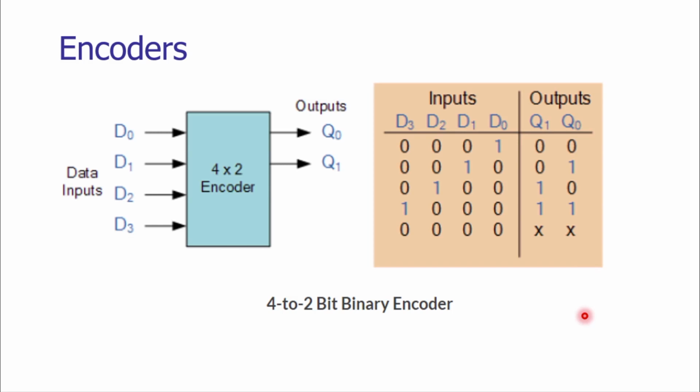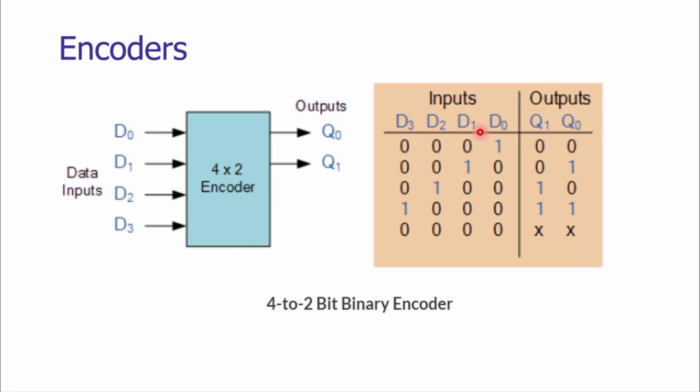But let us consider the case when two data lines are giving positive input. Suppose D1 and D2 both are giving us the positive input, then what will happen? Then the output Q1 and Q0 will also give the result as 1 1, which is clashing, same as the D3 input line.